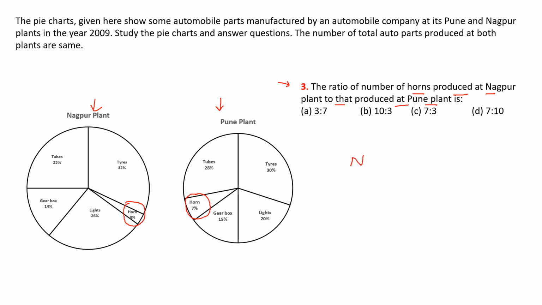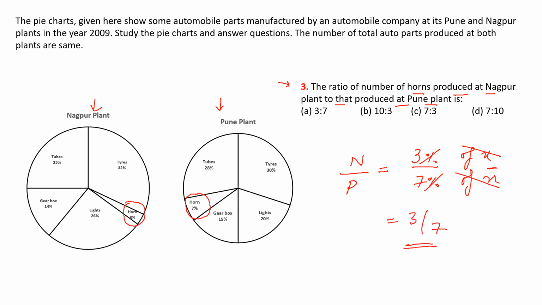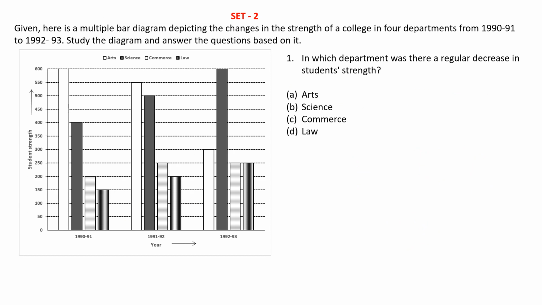So in Nagpur over Pune, the ratio would be, since Nagpur's contribution is 3% and Pune's contribution is 7%, whatever the total would be, it would be X since both are producing the same quantity. So this is of no use. The percentages cancel, so our answer is 3 by 7. We can directly give the answer by looking at the percentage figure itself. So our answer is option A, which is 3 by 7. Let us now proceed with the next set.